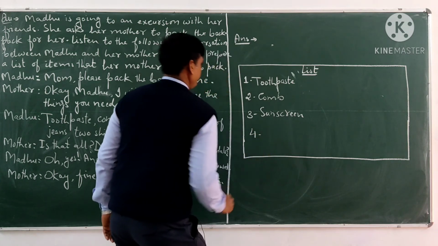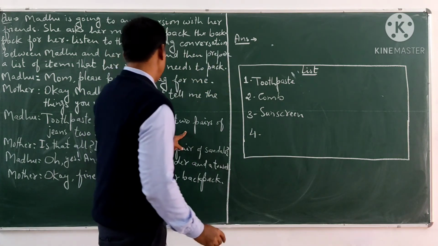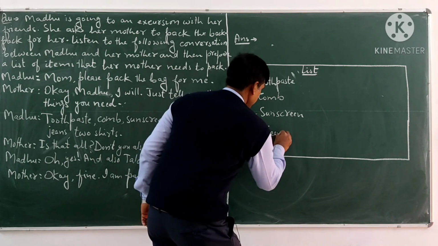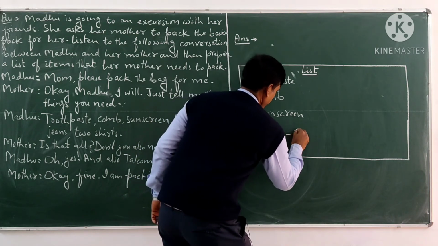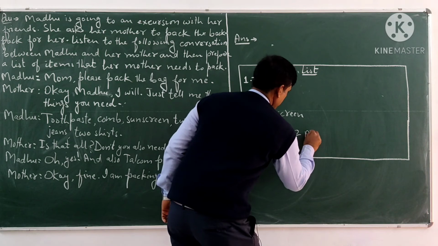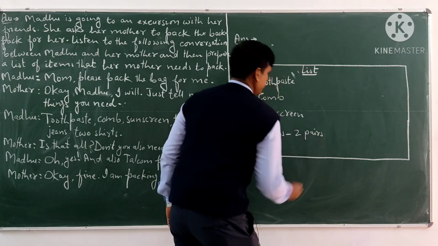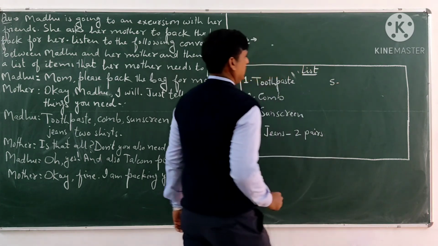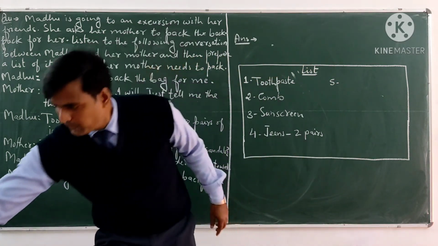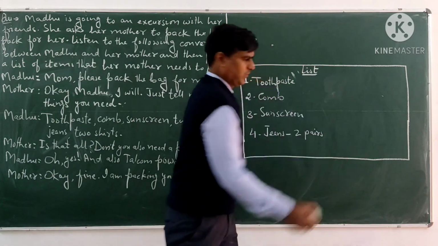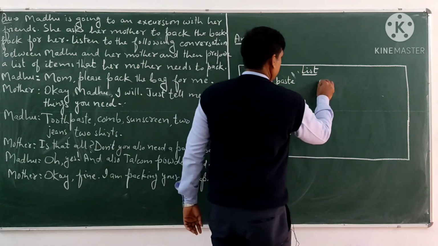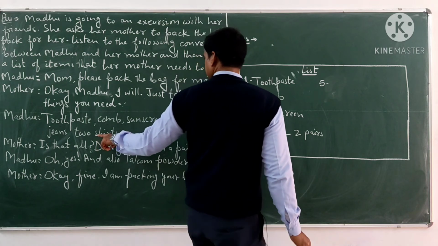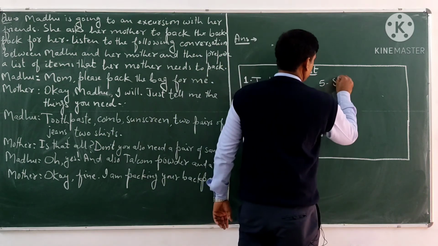Then number 4 is 2 pairs of jeans. Number 5 is shirts, 2 shirts.